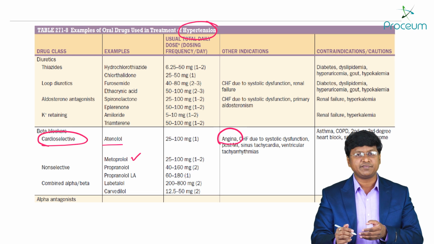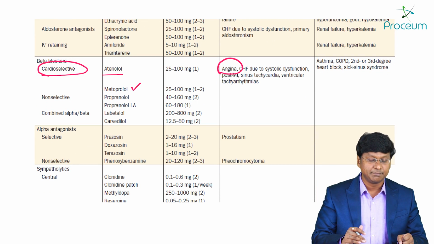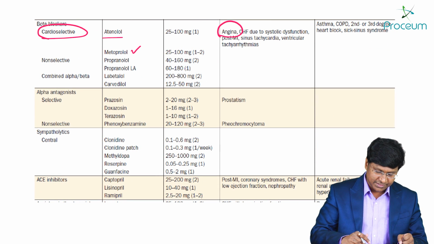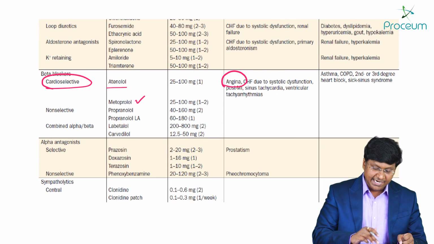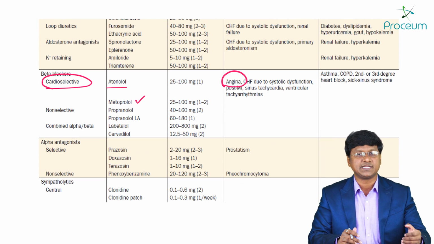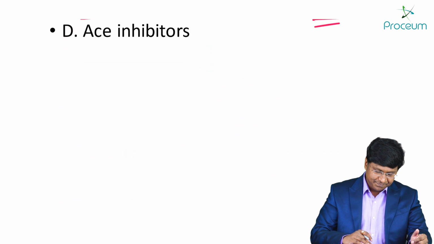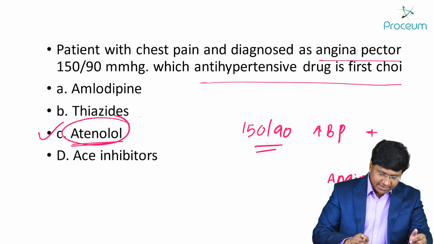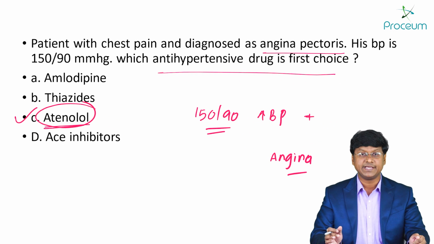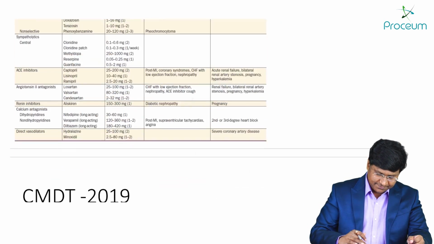Actually, for hypertension, we have a big list of drugs. We can use thiazide diuretics, beta blockers, alpha antagonists, sympatholytic agents, ACE inhibitors, ARBs and all. But cardioselective beta blockers have to be given as an antihypertensive if the individual has a parallel history of angina pectoris. So that is the reason why the answer to this particular question is atenolol. It is not amlodipine, thiazide or the ACE inhibitors. Now, let me just show you the other question.